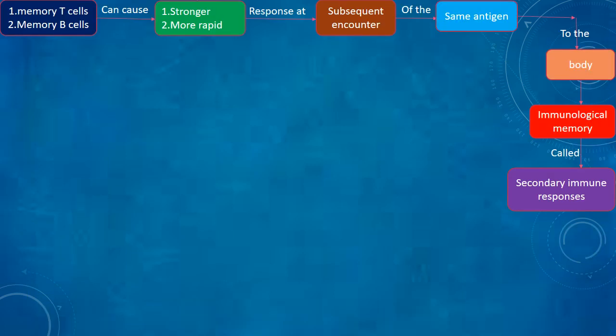Memory T cells and memory B cells can cause a stronger, more rapid response at a subsequent encounter of the same antigen in the body. This immunological memory is called the secondary immune response.